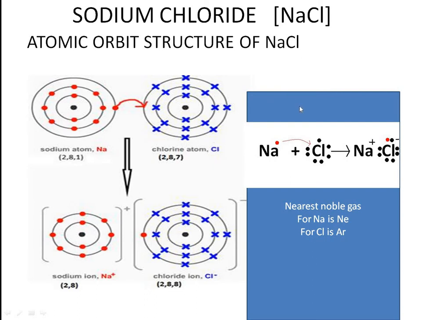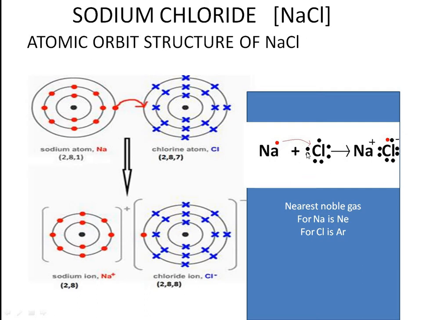Electron dot structure means we are not going to mention the shells, only the electrons present in the outermost shell are represented in the structure. So you are not going to draw the shells for an electron dot structure. This is the atomic orbit structure which we have seen so far. For the electron dot structure, we need not mention the shell, only the electrons. Outermost shell: sodium 1, chlorine 7.